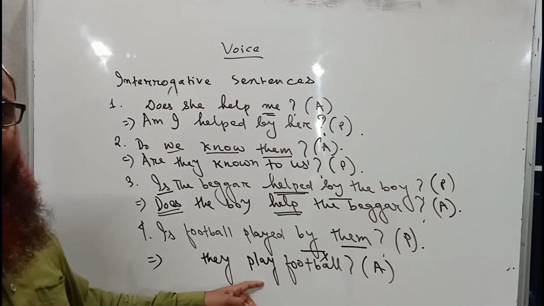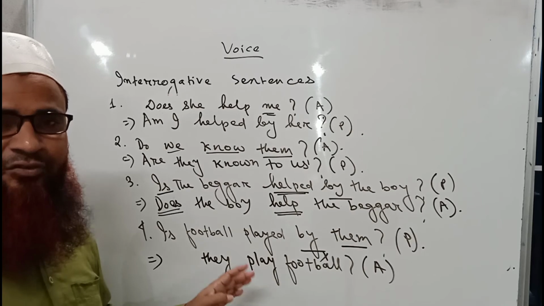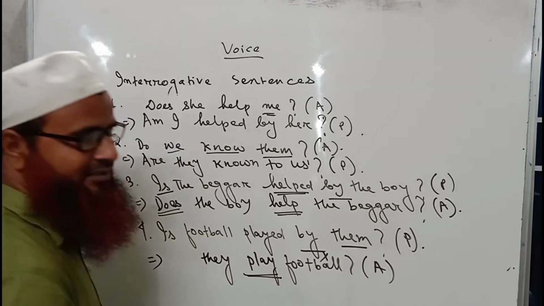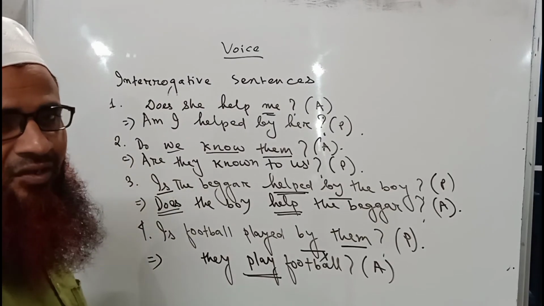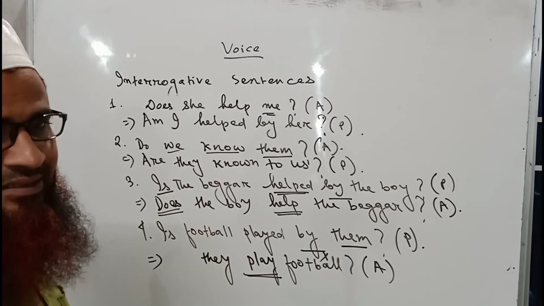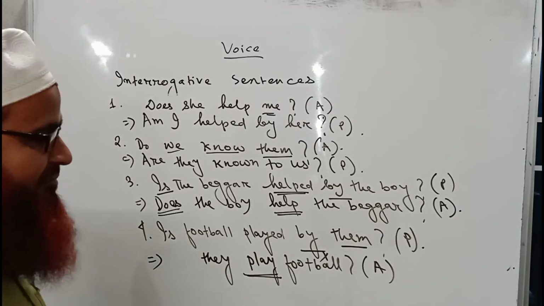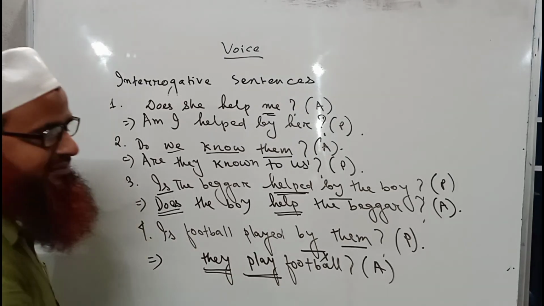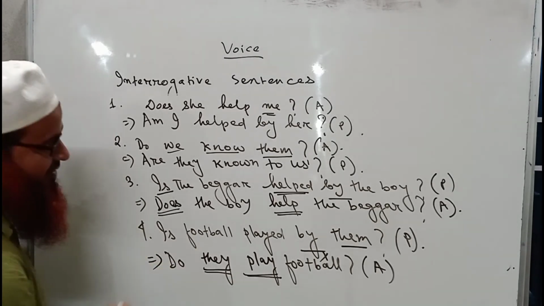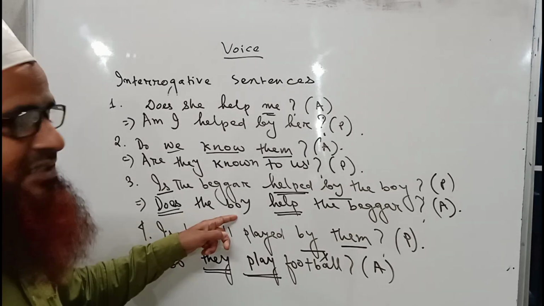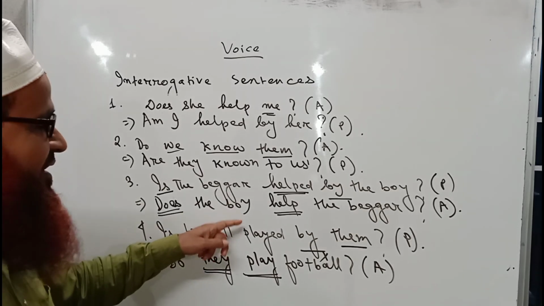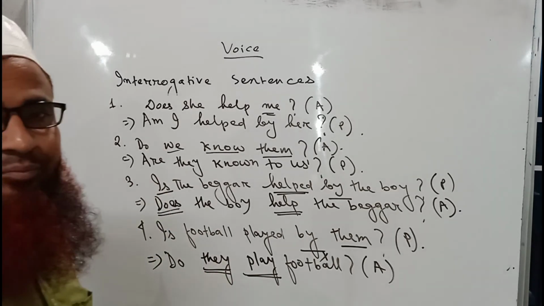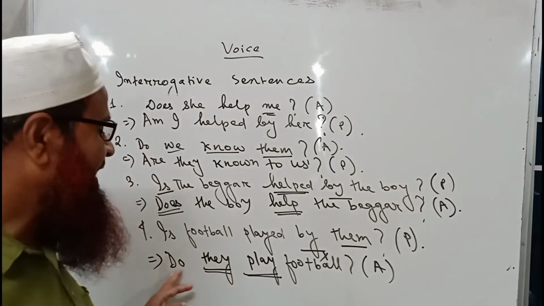So if we want to transform it into interrogative, what should we do? This is the present tense form of the verb play. If the verb is in present tense, then we must take the help of do or does. But whether do or does will come depends on the subject. The subject here is they, so do will come, does will not come. Here the subject was the boy, the third person singular number. That is why does has come. It is they, third person, but a plural subject. That is why do has come here.